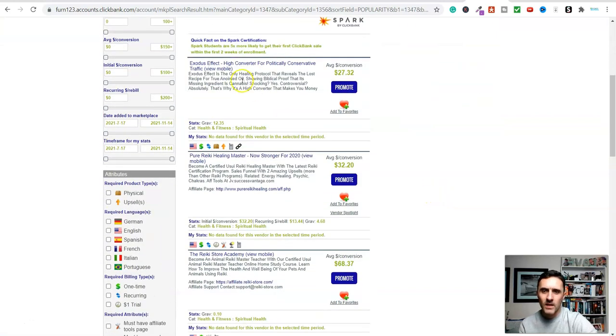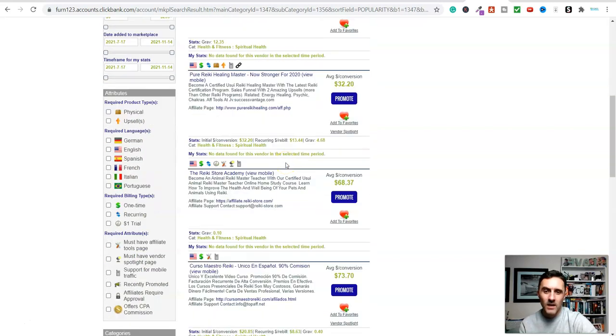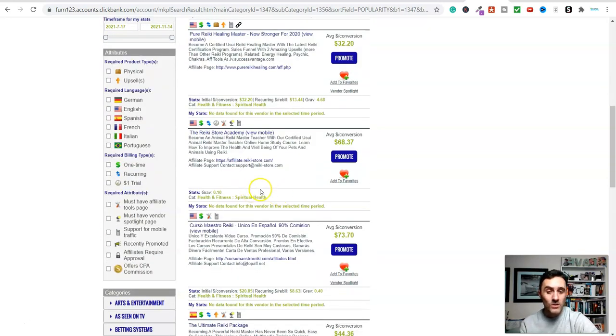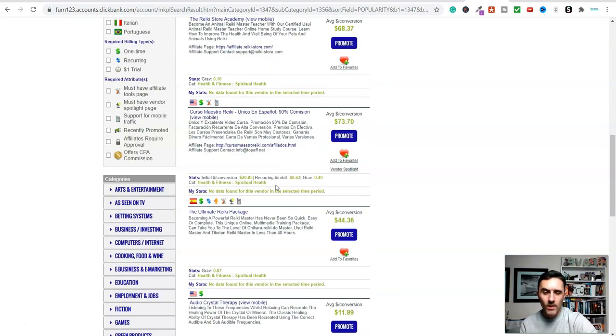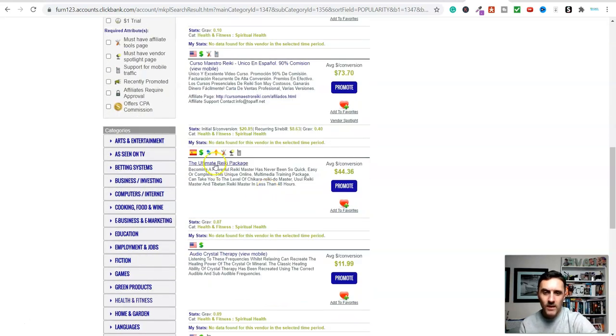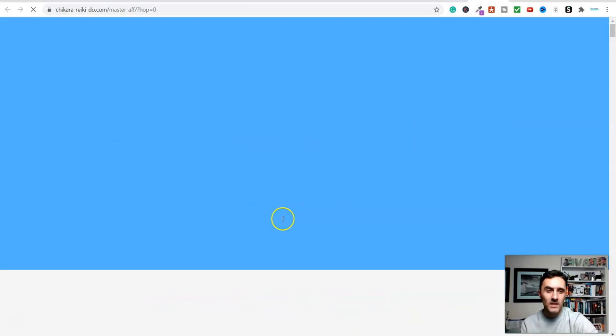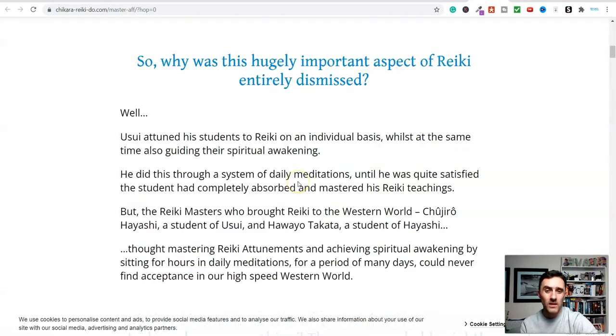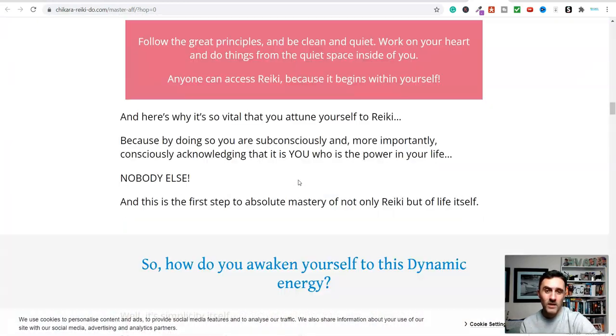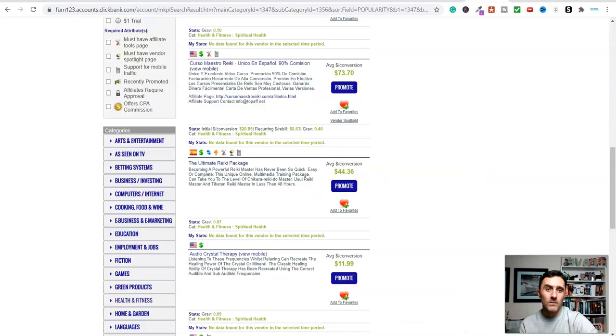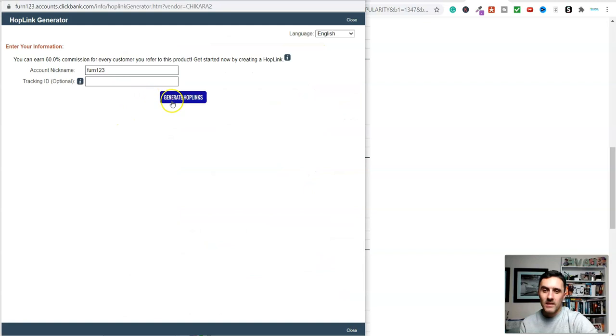Now scroll down here and we can see this product over here. We can earn this amount of money. You can go into any of these, and if you want to check out any of these and see what they're about, you simply click on here, and it will show you the sales page, like so. It takes you over to the sales page. You can have a look at this. This is basically where you would be sending traffic to, okay? And if you like the look of this, let me just come out there. If you like the look of it, you click on promote here, and then it takes a second, and you can see. In this example, you'd earn 60% commissions and you click on generate hop link.